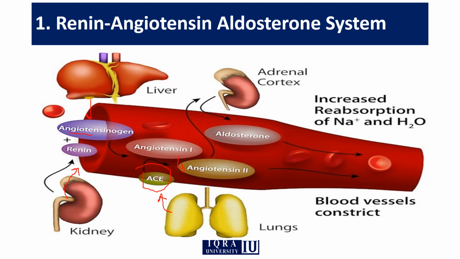Now the angiotensin 2 will have two effects. First effect, it will by its own increase vasoconstriction and increase the blood pressure. Secondly, angiotensin 2 will increase the release of aldosterone from the adrenal gland, and the aldosterone will increase the water and sodium reabsorption inside the kidneys, due to which the blood pressure will be increased.